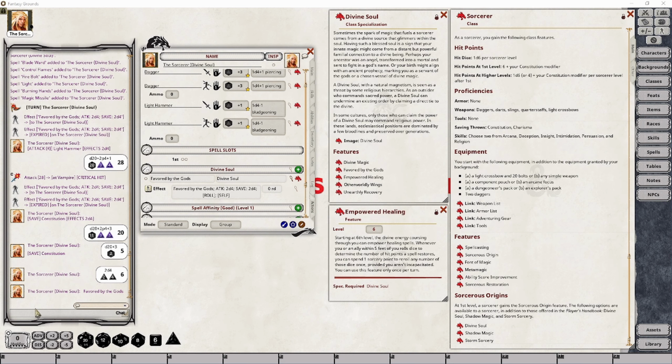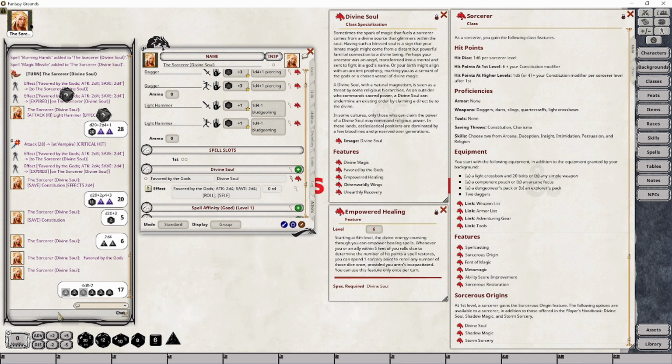And the way this works is you type something into the chat window. In this case, it can be either /die or /roll. It doesn't really much matter. Space 4d8 R2 if we're continuing our example. And what that means is that it will roll 4 d8s, and anything under a 2, it will re-roll. So let's see if I can get something that will actually do that. So I got a 1 there and a 2, and you saw that it re-rolled a 3.